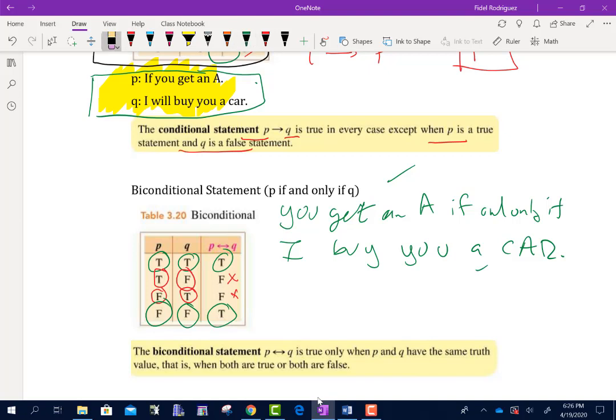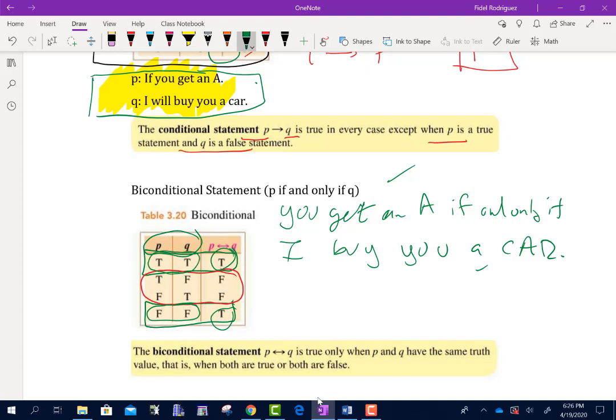So I'm going to kind of clean this up a little bit, okay? And I'm going to put in green, when is the biconditional statement true? And I'm going to put in F, when is the biconditional statement false? Okay. So the biconditional statement is going to be true when P and Q have the same truth values.